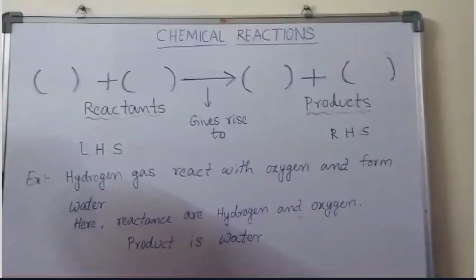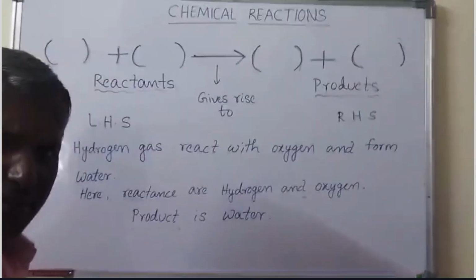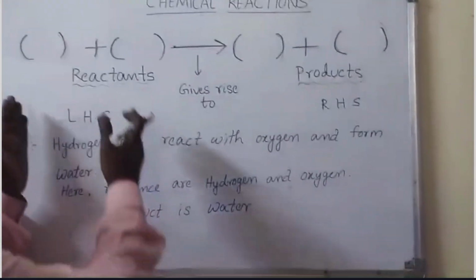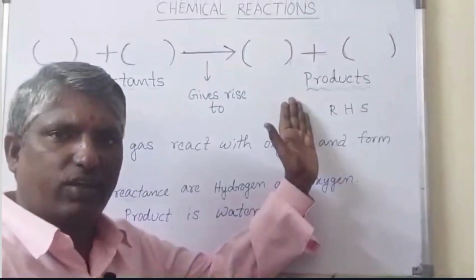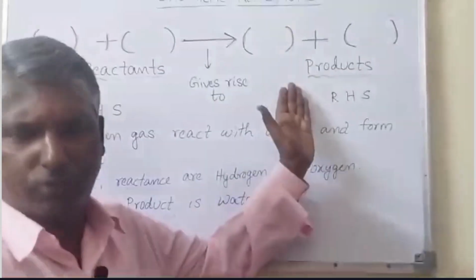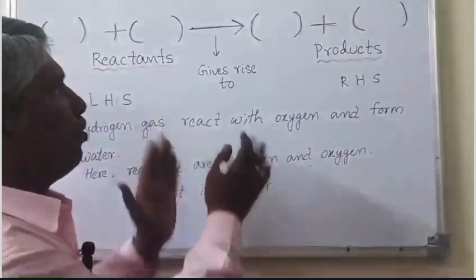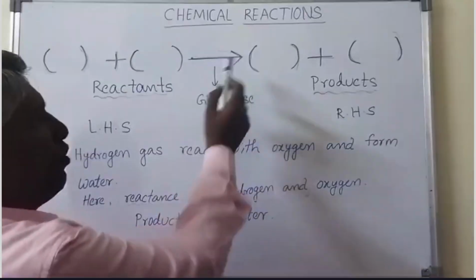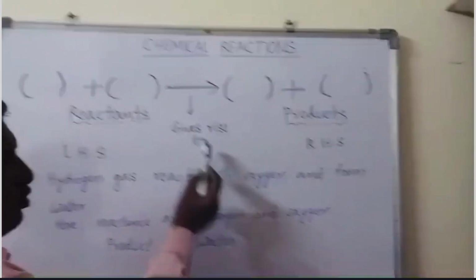Reactants point of view: two or more. How many substances are there? Totally, we simply say reactants. After completion of the chemical reaction, any number of substances formed are simply called products. Both are separated by one arrow symbol, which is read as gives rise to.